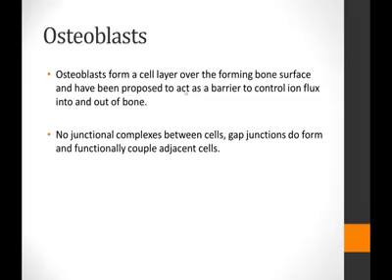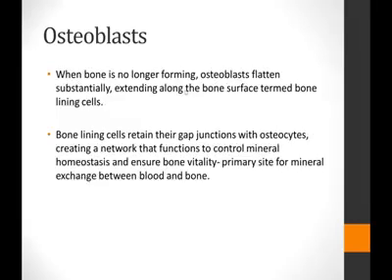However, they are connected to each other through gap junctions, and these cells are called the bone lining cells, because now they're not actively forming the bone, they're no more the forming cells, and they have substantially achieved a flattened appearance, as I said, by losing their protein synthesizing organelles. They extend through the entire surface of the bone, and they are called the bone lining cells. They're connected to each other through gap junctions, and they're also connected to the cells within the matrix of the bone, the osteocytes.